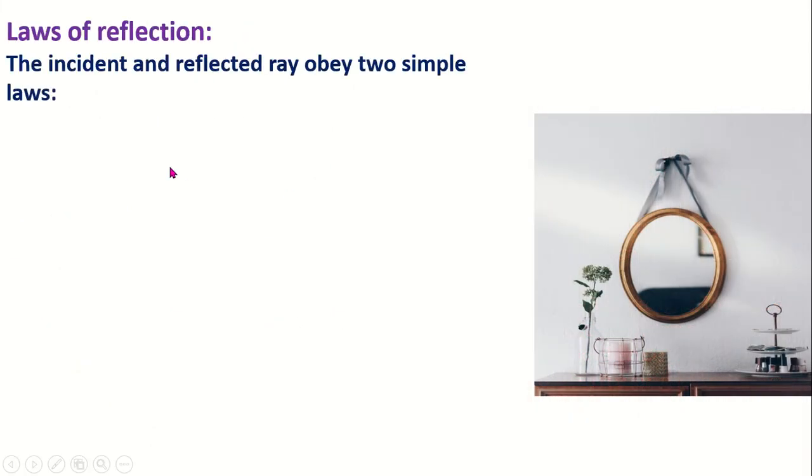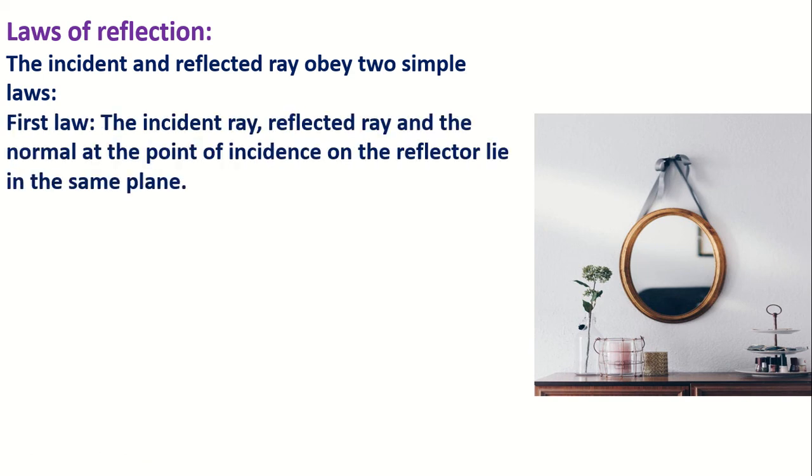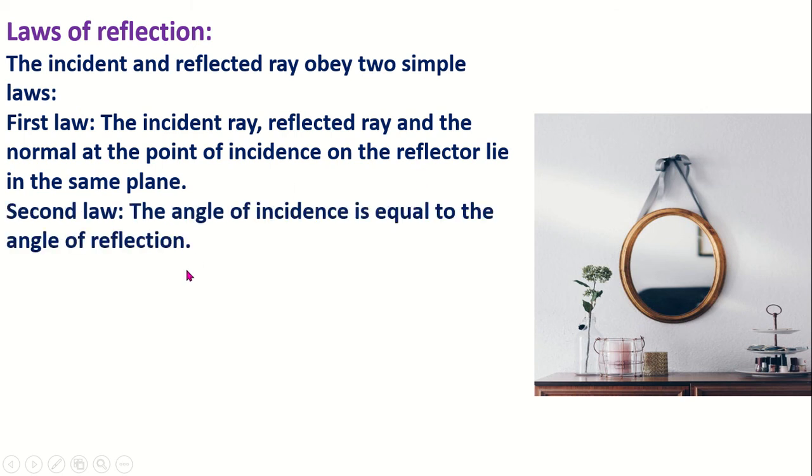Now, laws of reflection. The incident and reflected rays obey two simple laws. First law: the incident ray, reflected ray, and the normal at the point of incidence on the reflector lie in the same plane. Second law: the angle of incidence is equal to the angle of reflection.